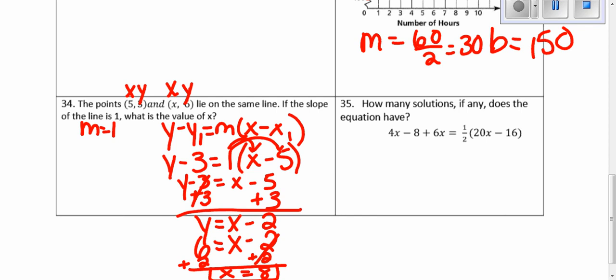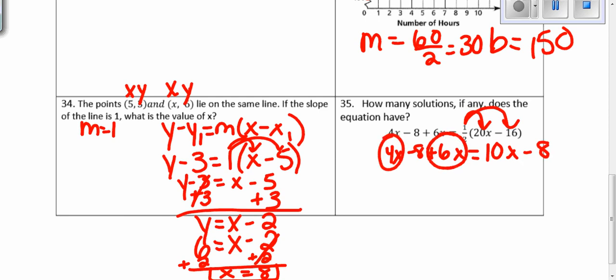35. How many solutions, if any, does the equation have? So we just need to solve and see what we get. So we have to use the distributive property. So we have 4x minus 8 plus 6x, and 1/2 times 20 is 10x, 1/2 times negative 16 is negative 8. We have like terms on this side. We never want 3 terms on one side, so we're going to combine a 4x and a 6x is a 10x, minus 8 equals 10x minus 8.